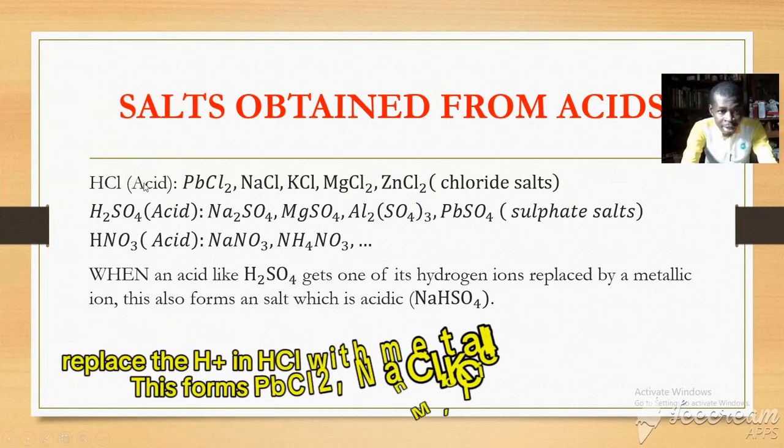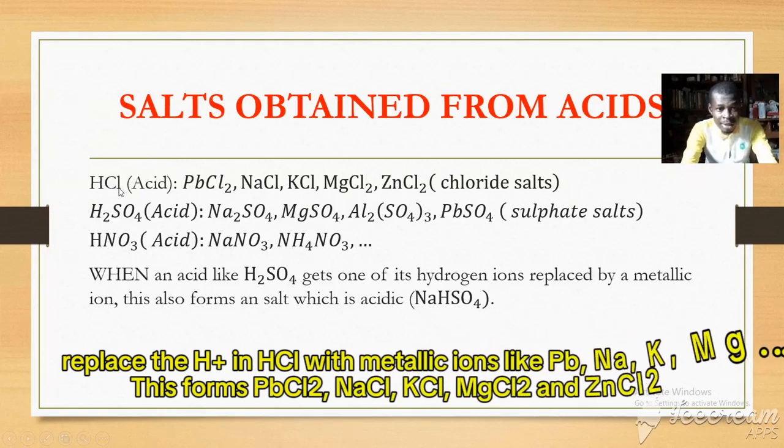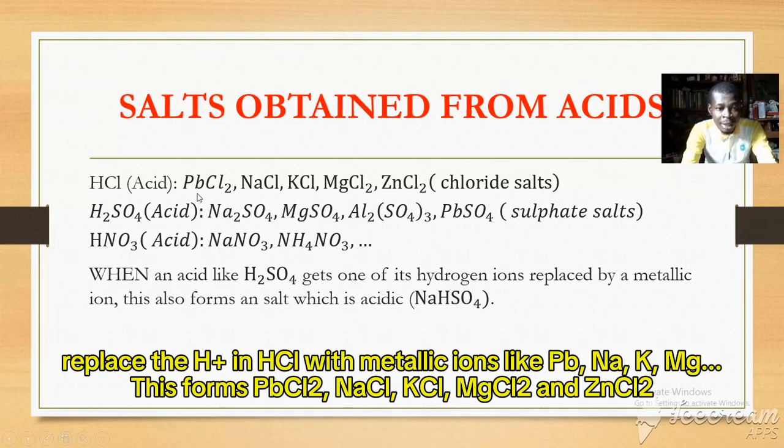One, we have HCl. HCl is called hydrochloric acid. This is an acid. When you replace the hydrogen ion of this acid with a metallic ion like lead, it becomes lead chloride. Do not forget that from the concepts we've learned before, lead has a charge of 2+, while chlorine has a charge of minus. So when there is exchange of the ion radicals, this gives us lead chloride. Also, when you substitute the hydrogen ion of hydrochloric acid with sodium, it becomes sodium chloride. The same thing with potassium chloride, and so on and so forth.